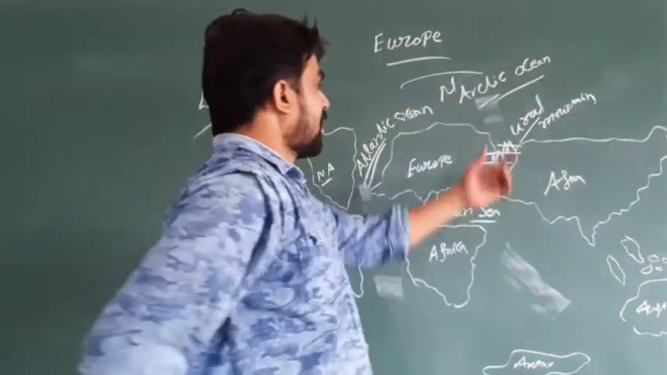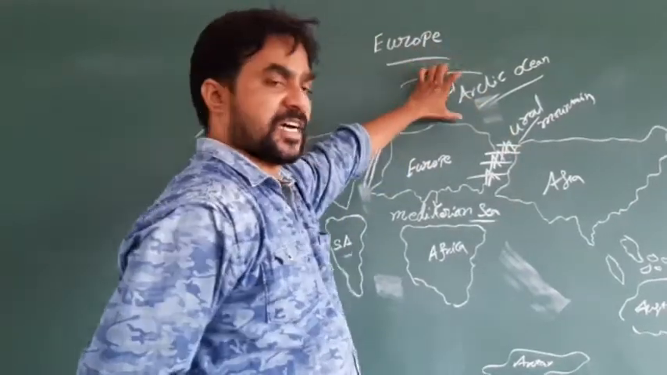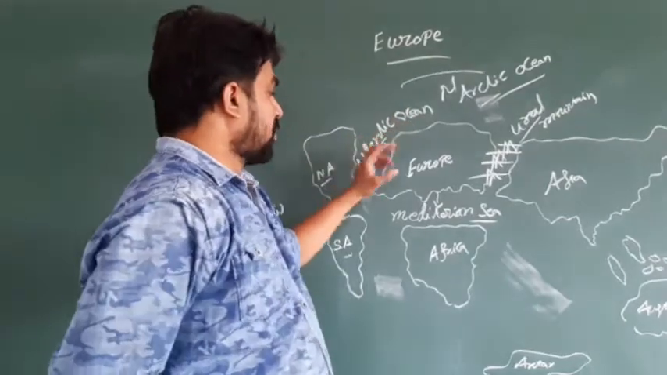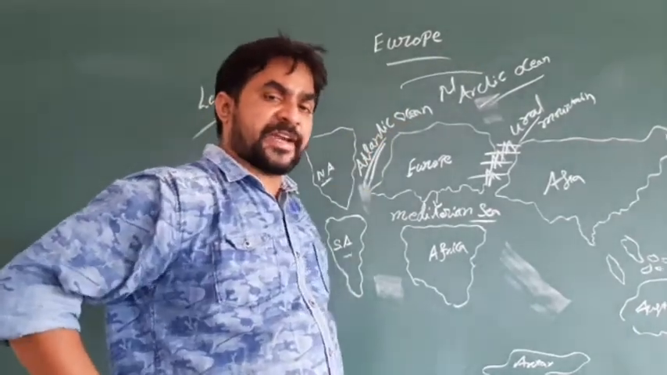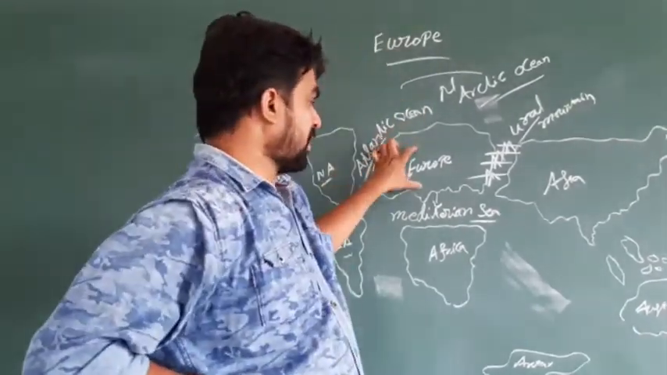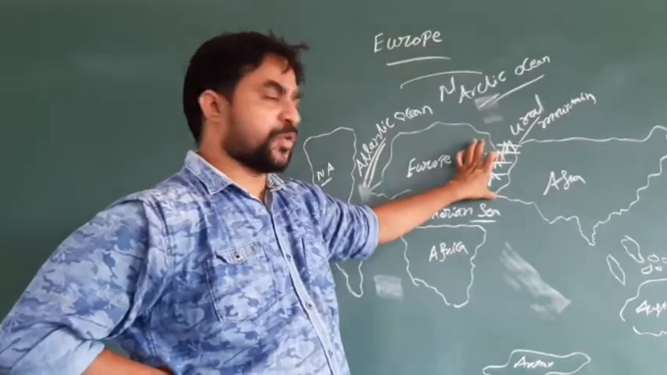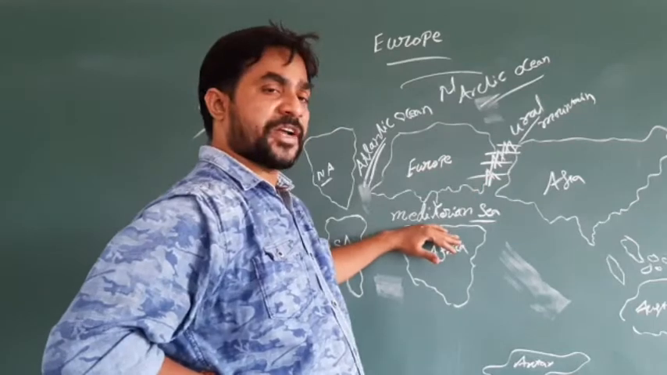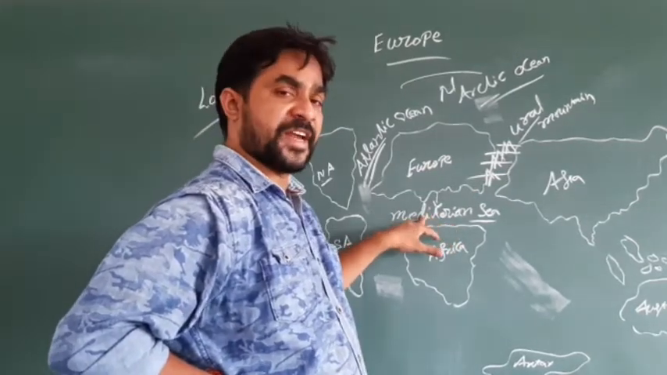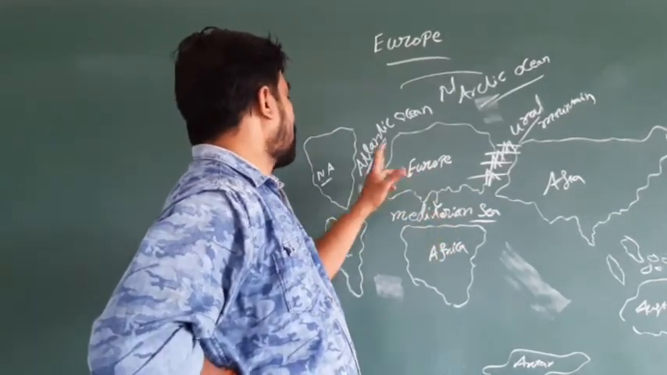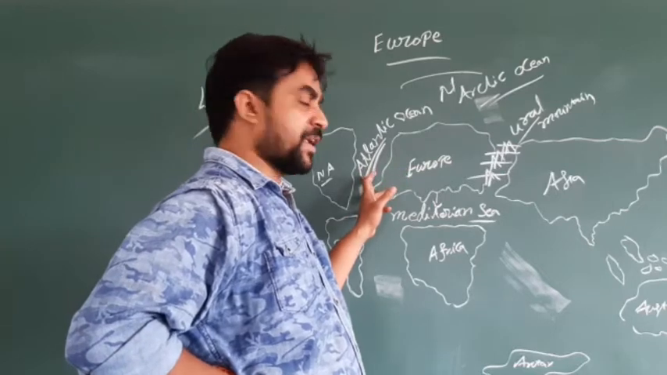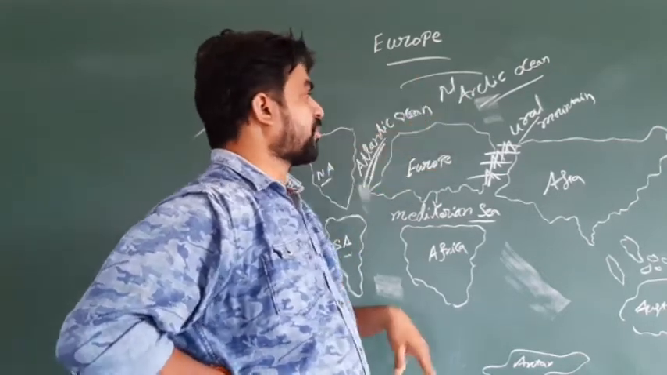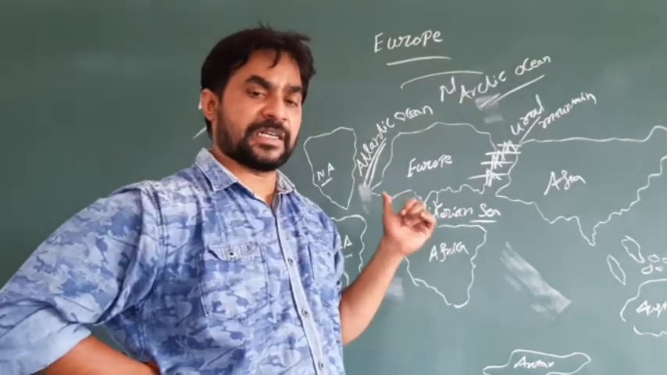We know that the Arctic Ocean is covered with ice. So one more time, Europe is a continent which has these boundaries. The eastern side of Europe has the Ural Mountains, the southern side has the Mediterranean Sea, the western side has the Atlantic Ocean, and the northern side has the Arctic Ocean.